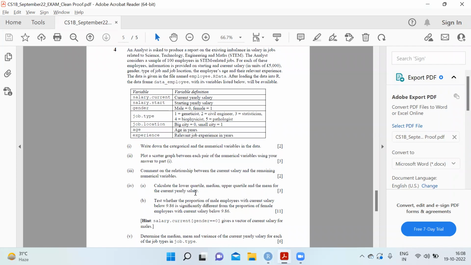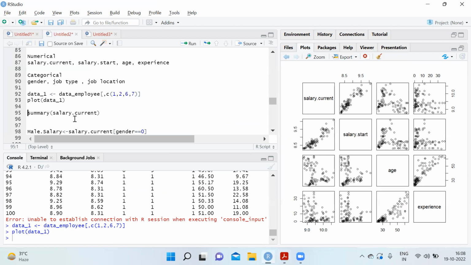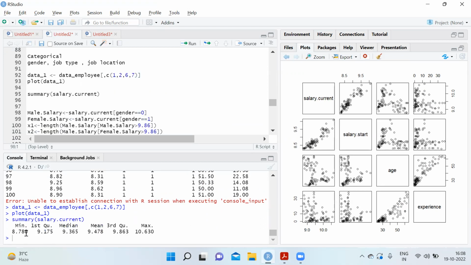Calculate the lower quartile, median, and upper quartile, and the mean for the current yearly salary. So summary of salary dot current will give us all of this: first quartile, median, mean, third quartile together.